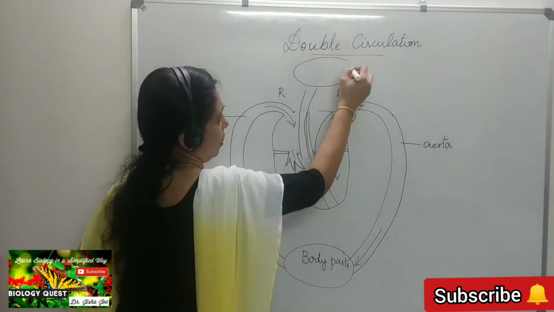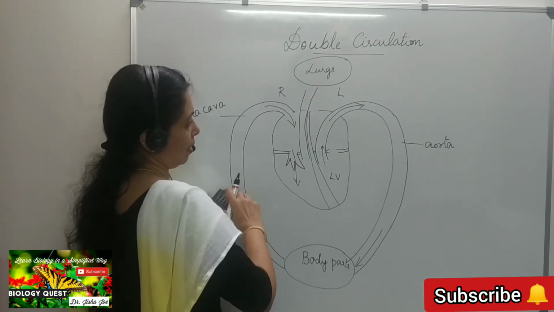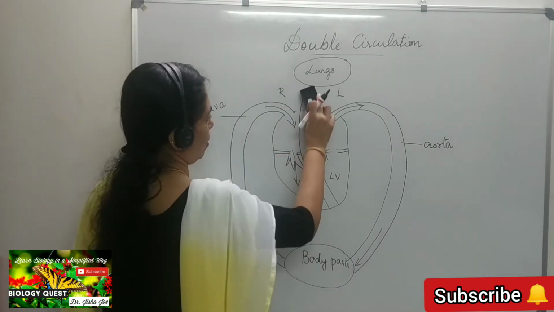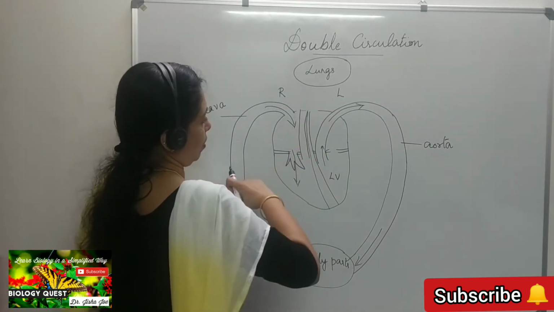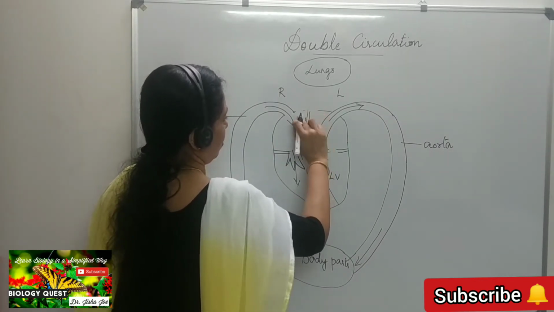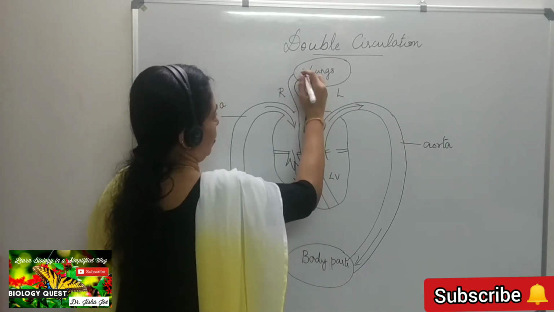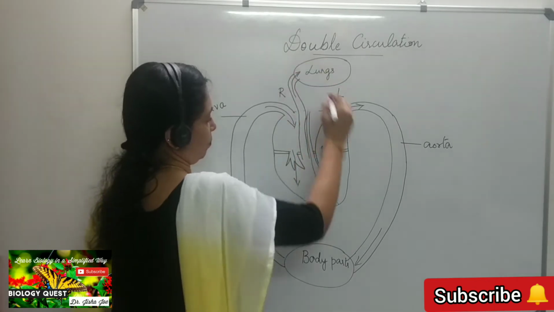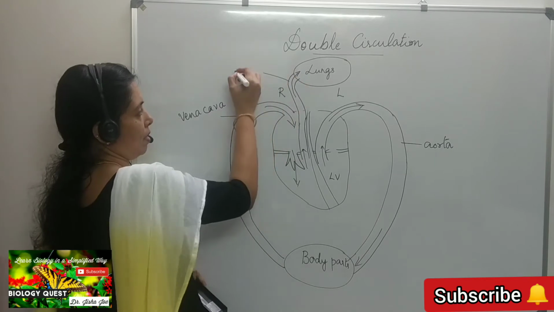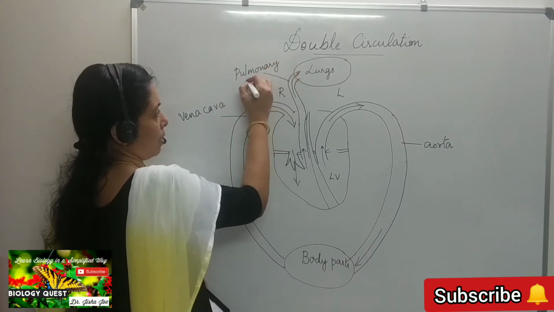the lungs for oxygenation. That is the lungs there. We have the two lungs, so it is carried for oxygenation into the lungs through, we have seen, the pulmonary artery.